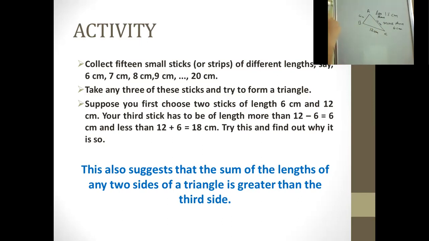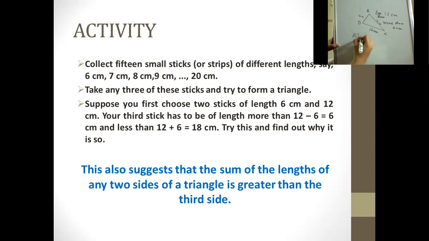So what we are inferring from these sticks is a proof that if we take one side of 6 centimeter and another of 12 centimeter, we receive a third of 12 centimeter, which is more than 6 but less than 18. So this again satisfies the property that the sum of two sides is greater than the third one. Let us check how.